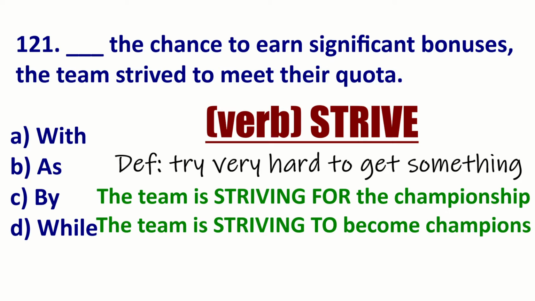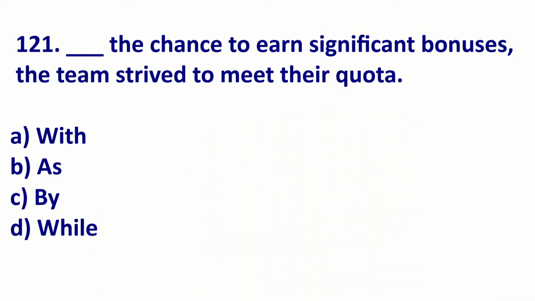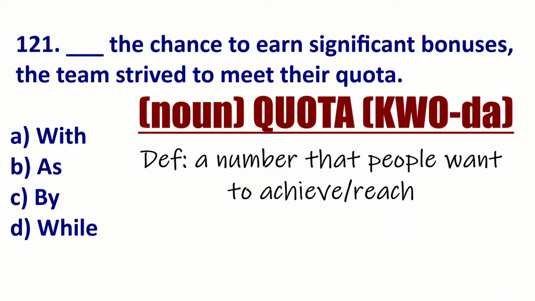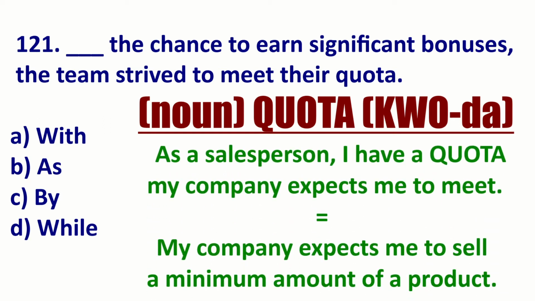So we see that up there, the team strived to meet their quota. And quota, another important word. This is a number that people want to reach. For example, as a salesperson, I have a quota my company expects me to meet. So my company expects me to sell a minimum amount of something. I have to reach or meet this quota. All right, so now we understand the vocabulary.